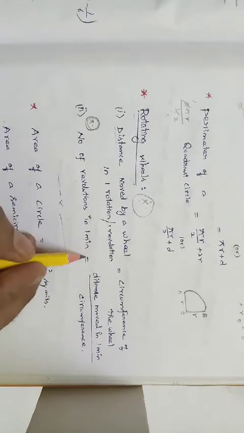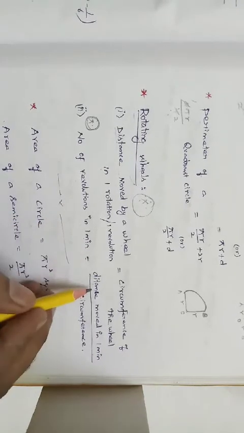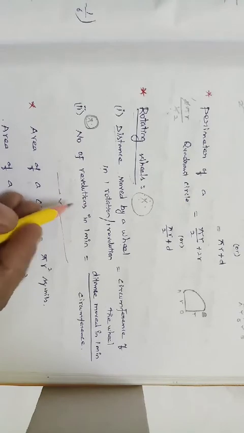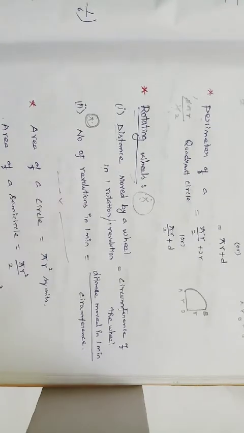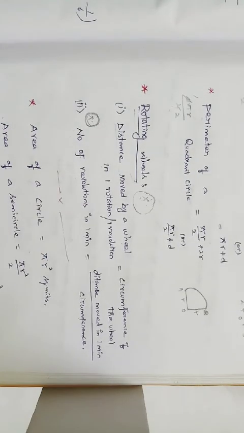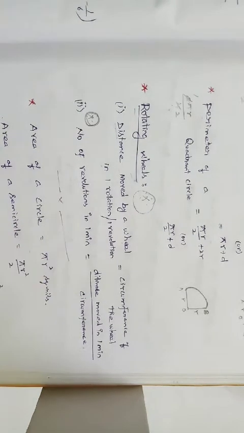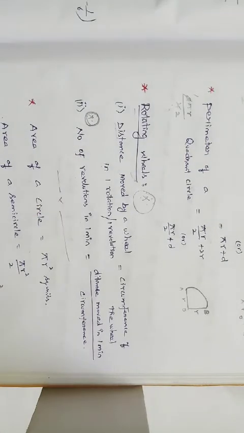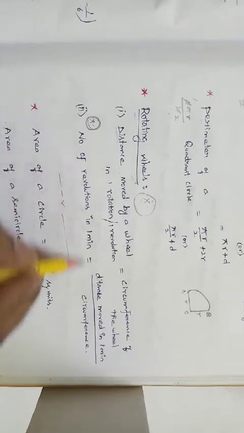Suppose they ask how many revolutions a wheel has made in 10 minutes, like this they will ask. So we want to know the circumference of the wheel. If everything is given in the question, while solving we can see deeply. So don't forget, this is a very, very important formula.